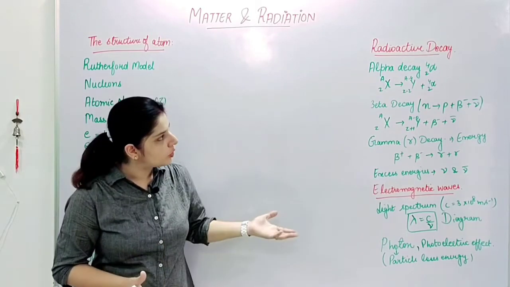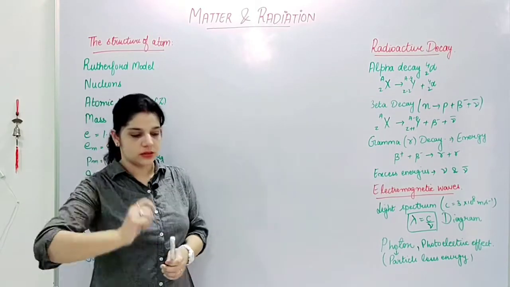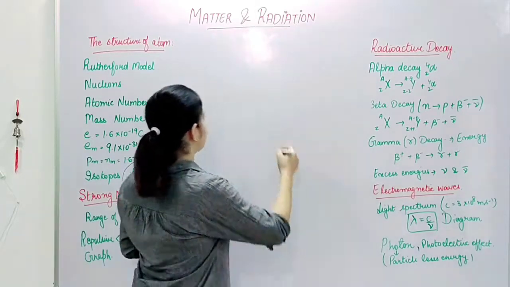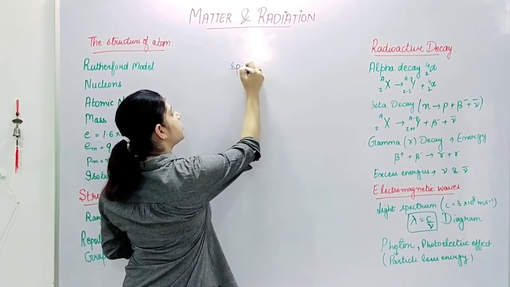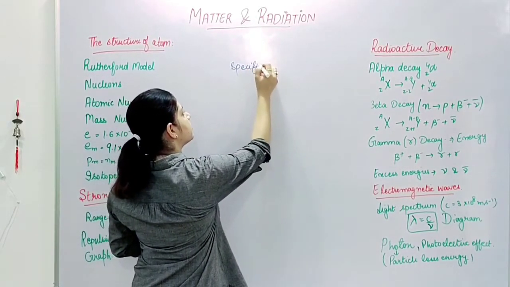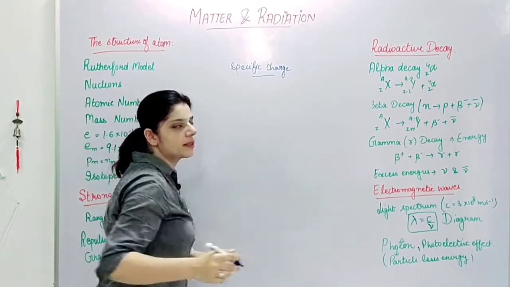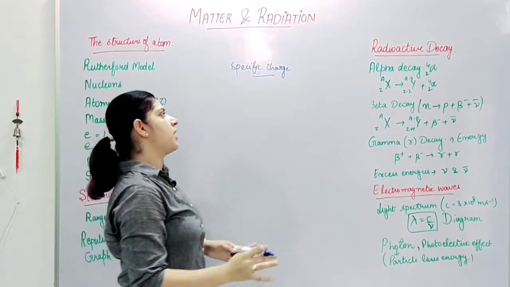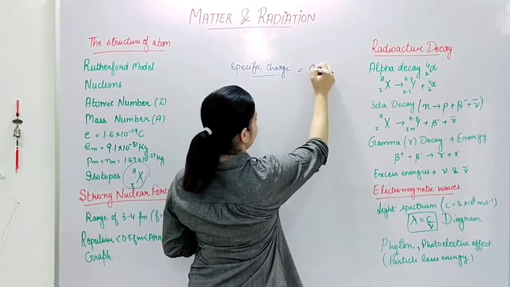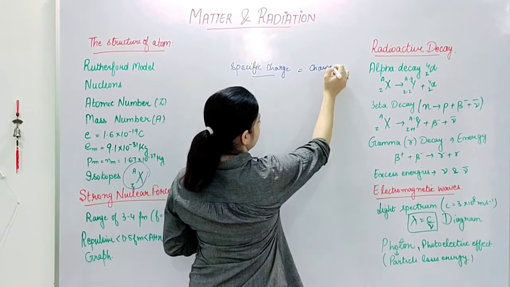Also, before we move on to our radioactive decay topic, there is a very small topic known as the specific charge. This is just a mathematical concept. Specific charge is basically the ratio of charge to mass.